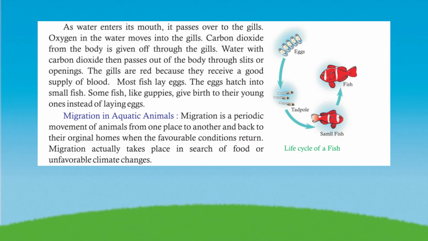Migration in aquatic animals. Migration is a periodic movement of animals from one place to another and back to their original homes when the favorable conditions return. Migration actually takes place in search of food or unfavorable climate changes.